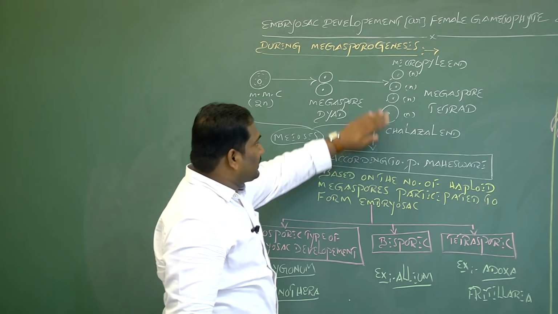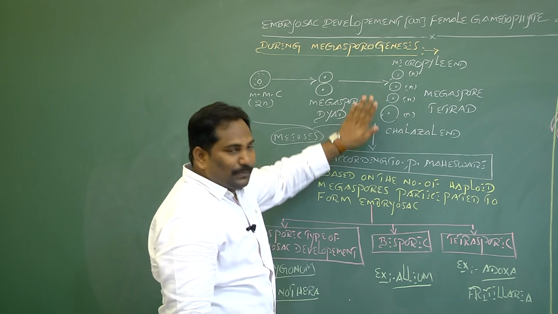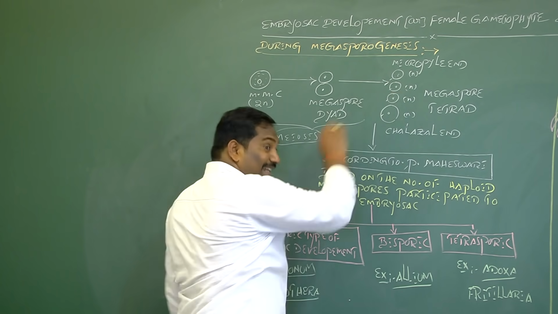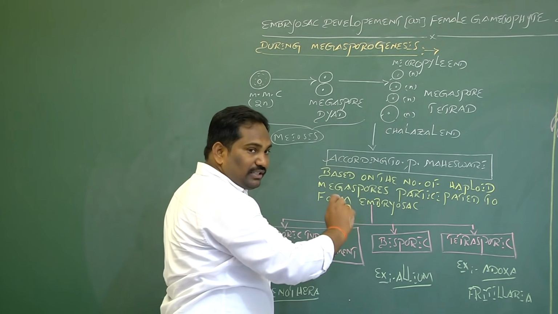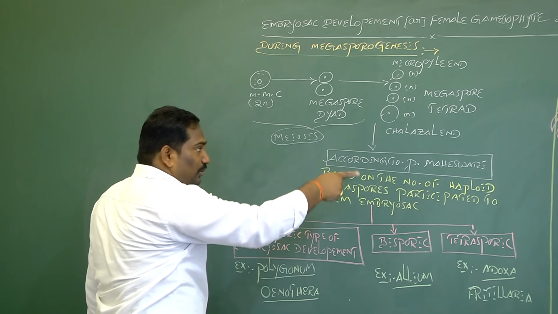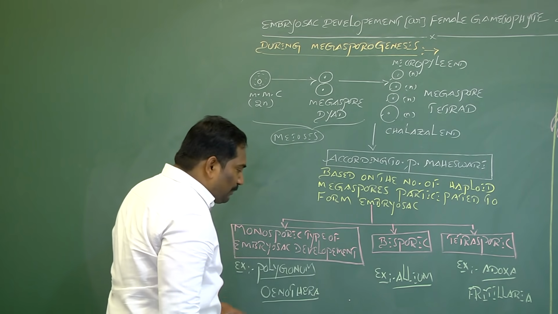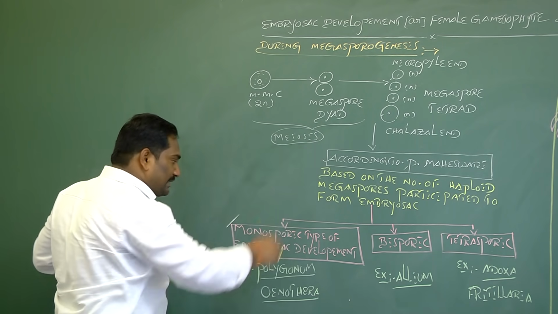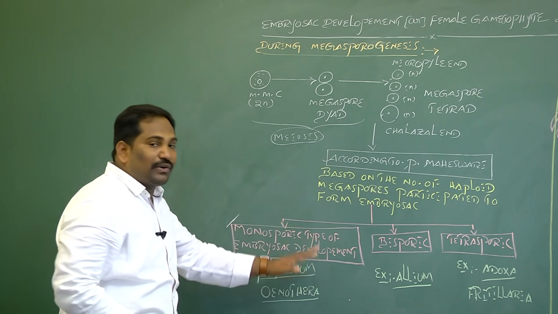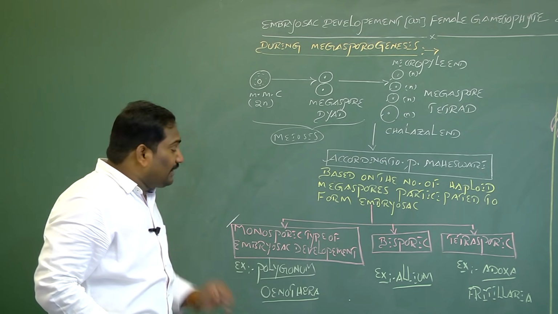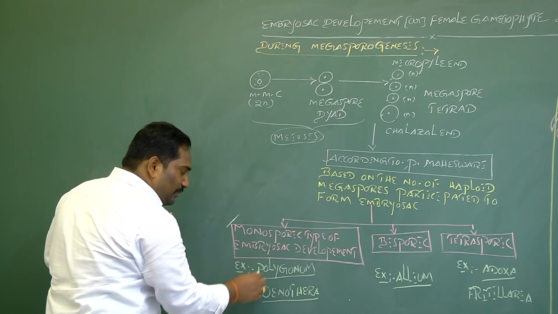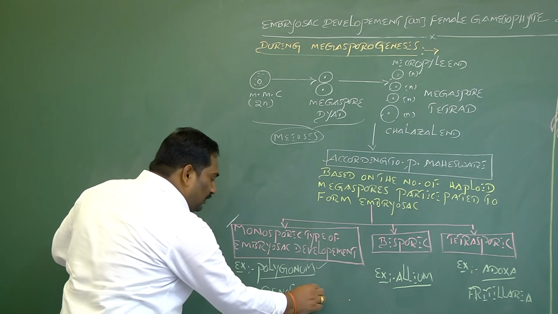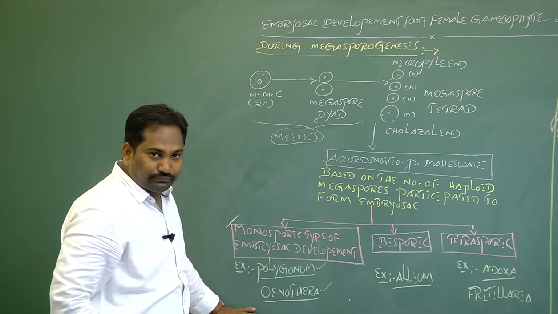After megasporogenesis, 4 haploid megaspores are formed. Out of 4, if 3 degenerate and only one is functional, and that single functional megaspore participates in the development of the female gametophyte or embryo sac in angiosperms, it is called monosporic type of embryo sac development. The best examples are Polygonum divaricatum and Oenothera lamarckiana.